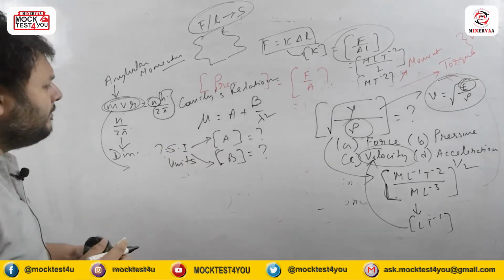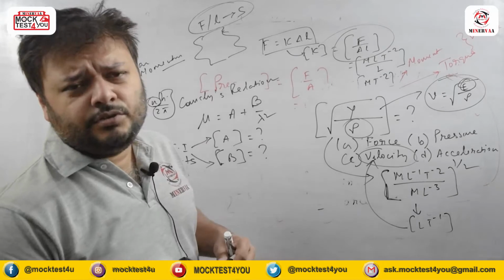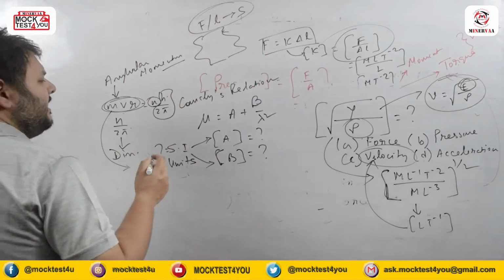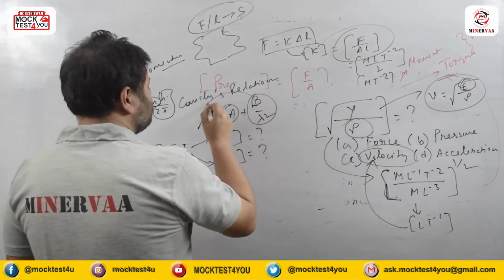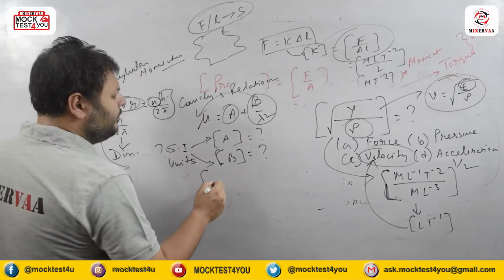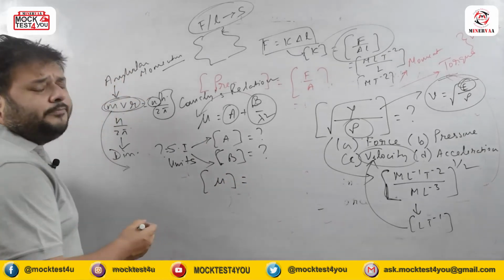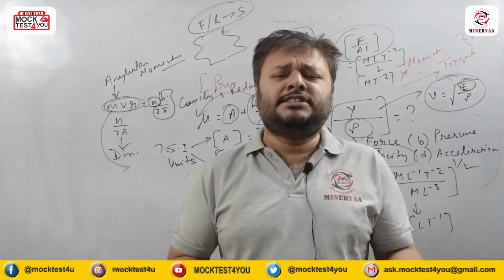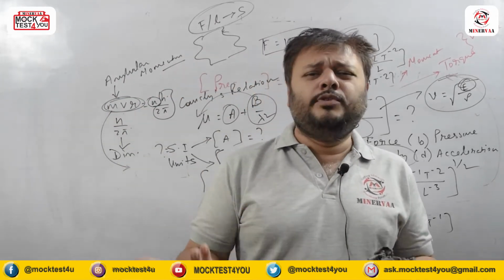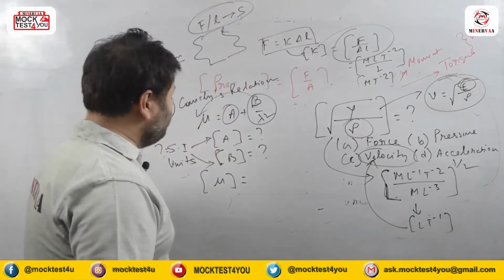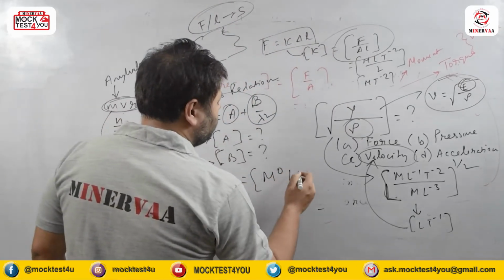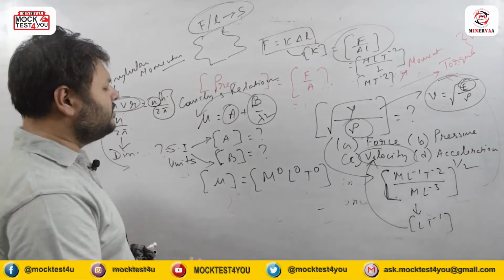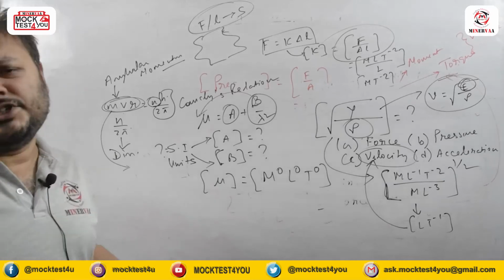Either they can ask you the dimensions of a and b, or they can ask you the SI units of a and b. So from here, how can we do it? See, this a plus b by lambda square makes mu. What is mu? It is the refractive index, and we all know that refractive index is sin i by sin r. If we take the ratio of two trigonometric functions, that should be a unitless, dimensionless quantity. So mu does not have any dimension. It is M to the power 0, L to the power 0, T to the power 0. That is the dimension of mu.